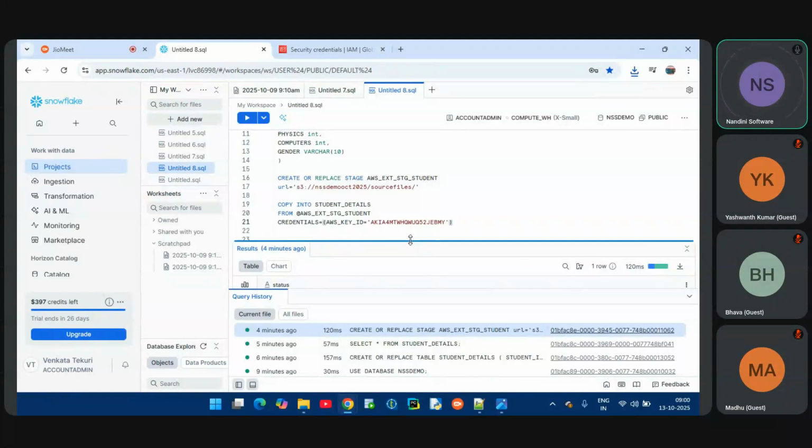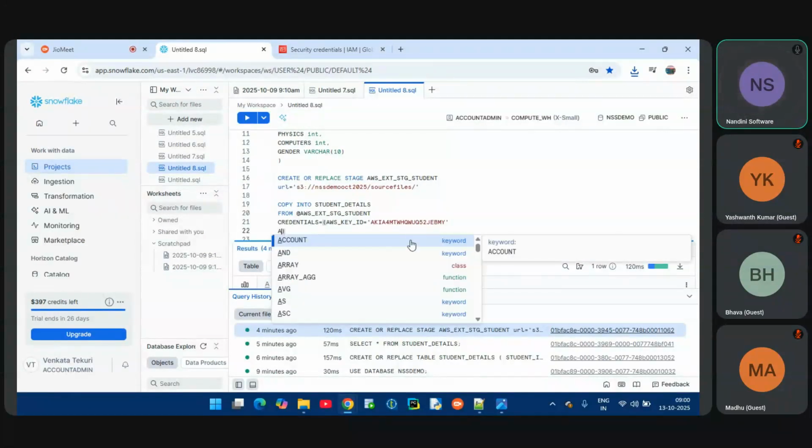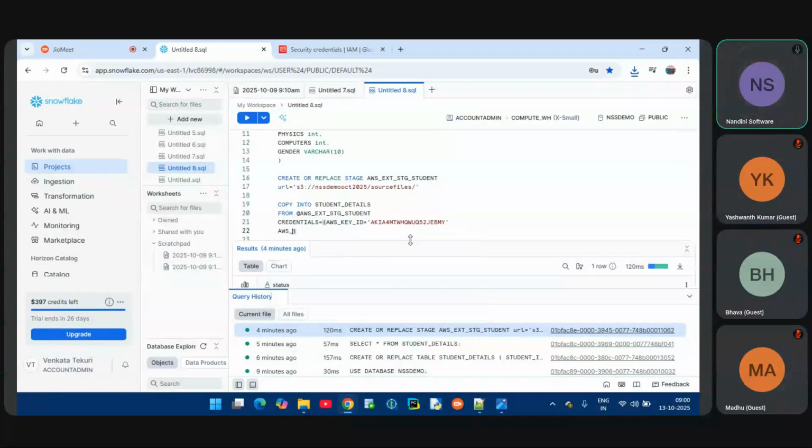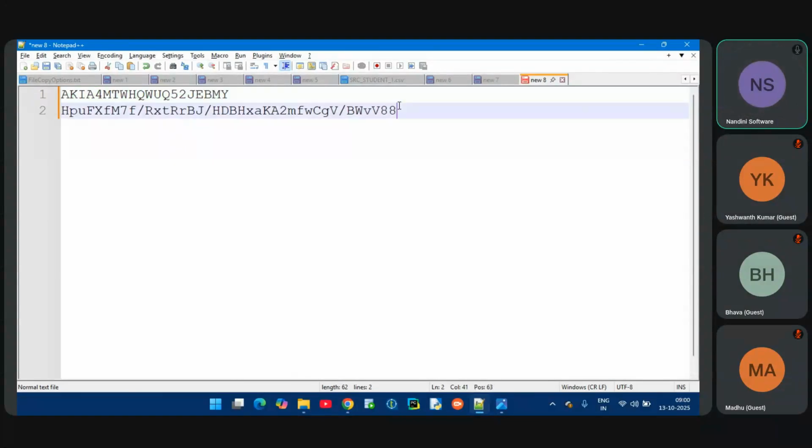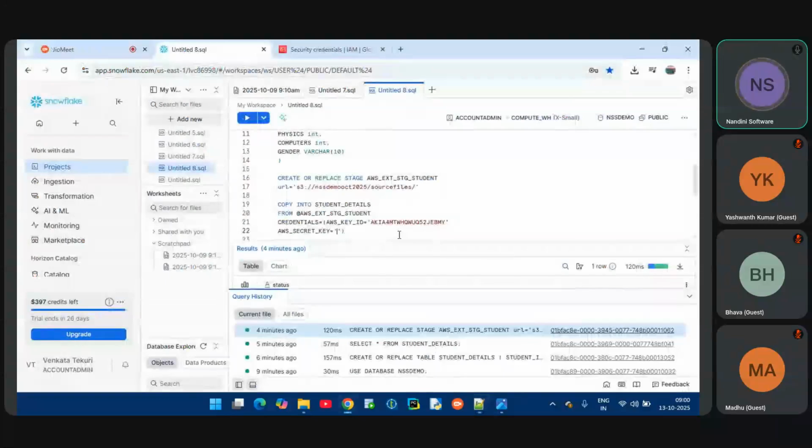Now let me add another one, AWS secret key. What is the secret key, team? What is the secret key value? Whichever one I have copied, this is the secret key, and I have to use it. Now let me pass it here.